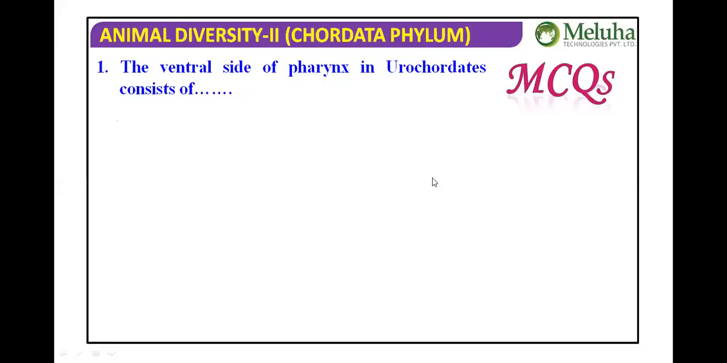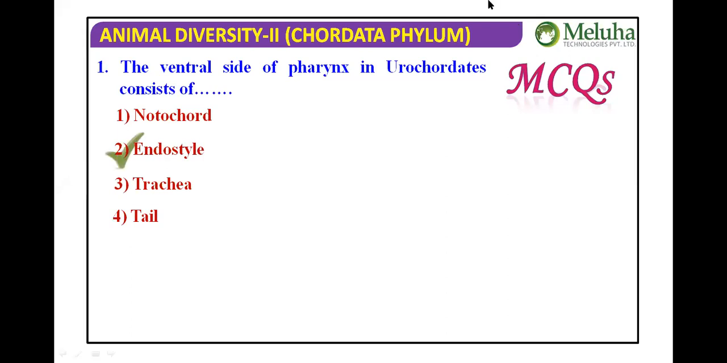Let's go. Some questions are given here. The ventral side of the pharynx in Urochordata consists of... Endostyle. Very good, endostyle. My students never disappoint me.